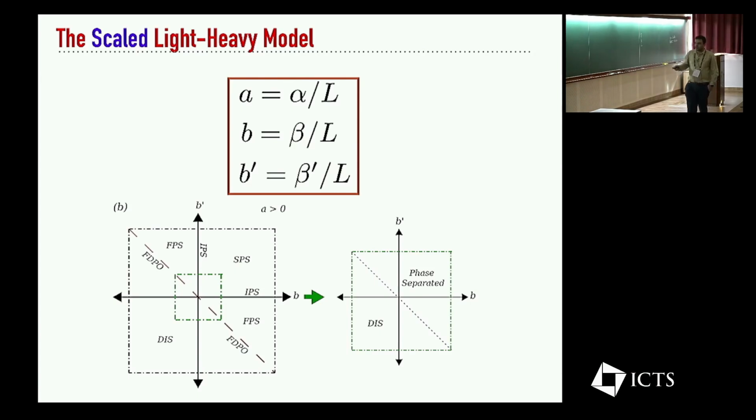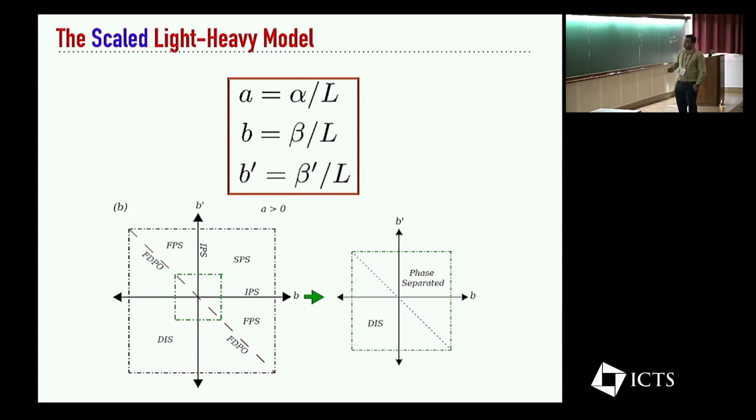So we take this phase diagram that I just showed you, which has many different phases that can be observed, and then through some analytic arguments as well as simulations, we find that many of the phases that we had seen in the unscaled model actually disappear, and we have a slightly different phase diagram where, depending on B and B prime, you have a phase separated region and a disordered phase. So all these strong phase separation and these other phases are not present in this model, but it still has a critical line that separates the disordered phase from the phase separated region.